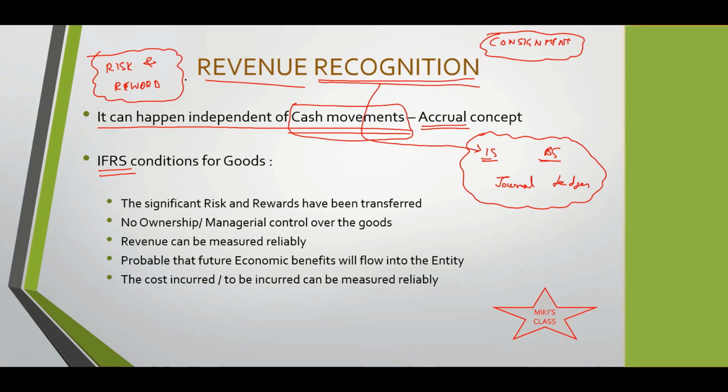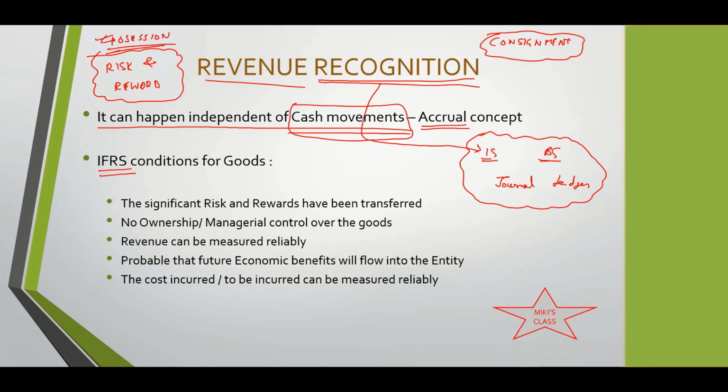So although the possession has shifted to the wholesaler, the risk and reward has not shifted to him, because if any damage happens to the clothes which I sent to him, he is not responsible. I'm still responsible. So risk and rewards typically transfer when the possession transfers to the other person, but not necessarily.